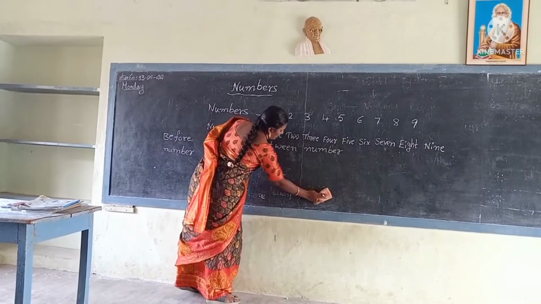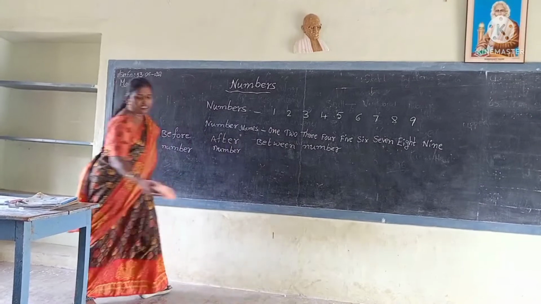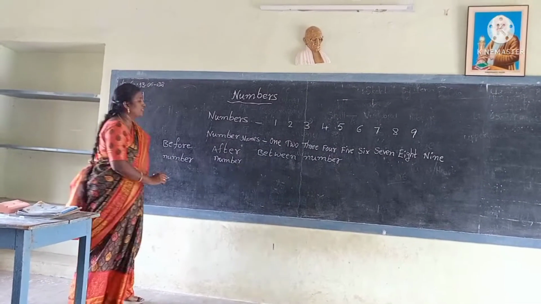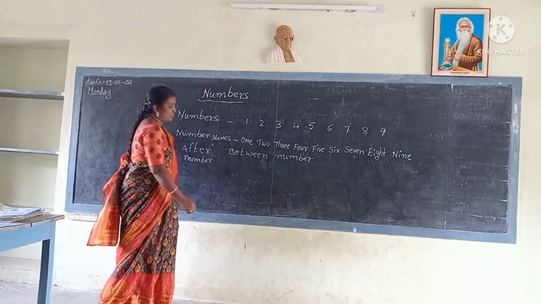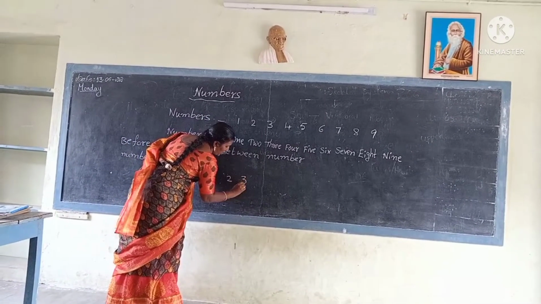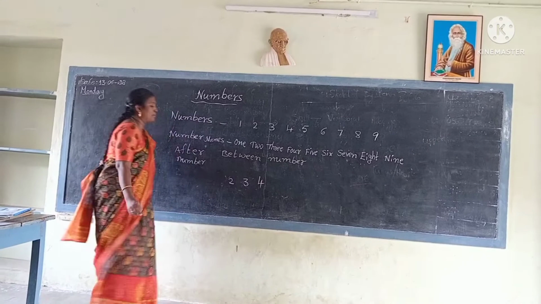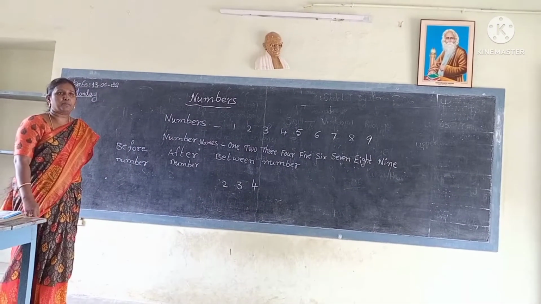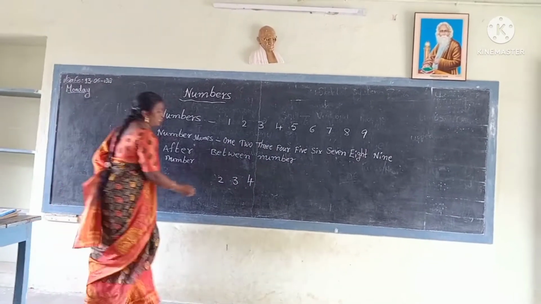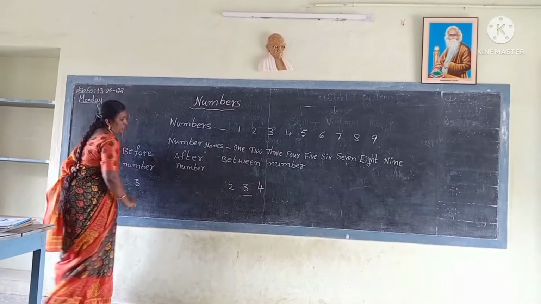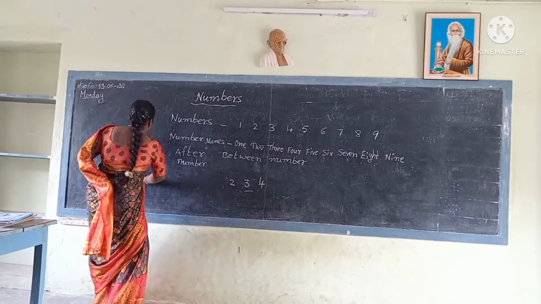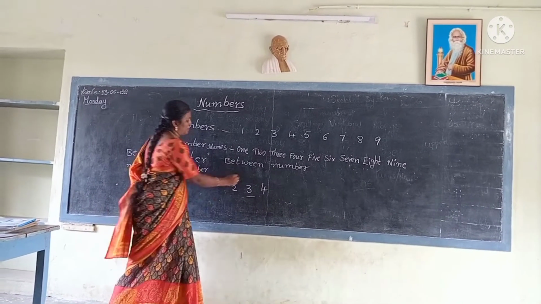Okay, now I will select 3 numbers, any 3 numbers from 1 to 9. Say, Ramya, any 3 numbers. 2, 3, 4. Which is the between number? 3 is the between number.